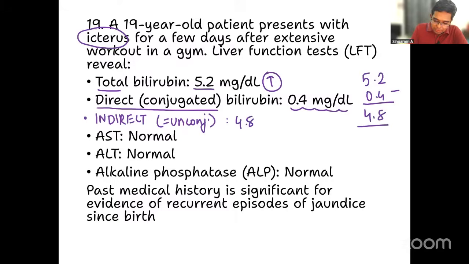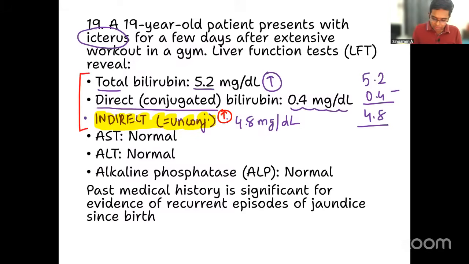This is the indirect or the unconjugated bilirubin. So, you can understand in this patient with jaundice, what type of bilirubin is increased? Yes, it is the indirect or the unconjugated bilirubin that is increased in this particular patient. So, this is our number one understanding from this.